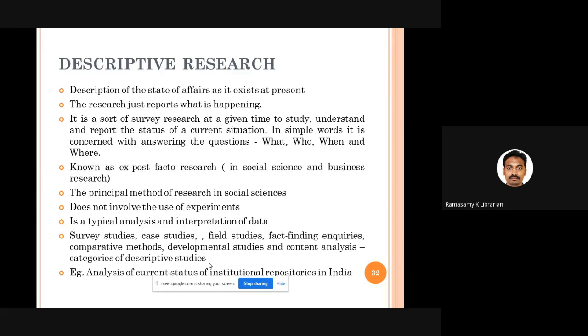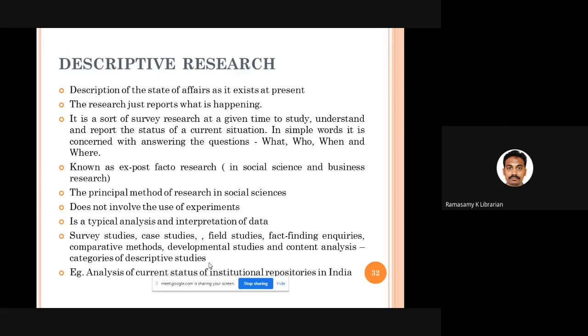Fine. Sometimes people have a different name for descriptive research design, called ex post facto research, especially in social science and business research. When you say ex post facto research, it means you have an event or incident that is over.